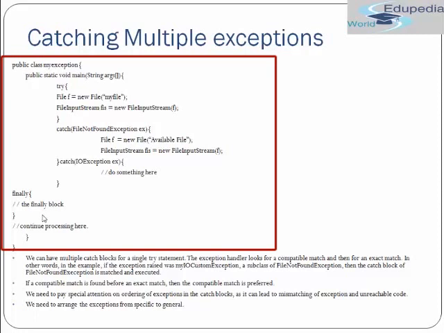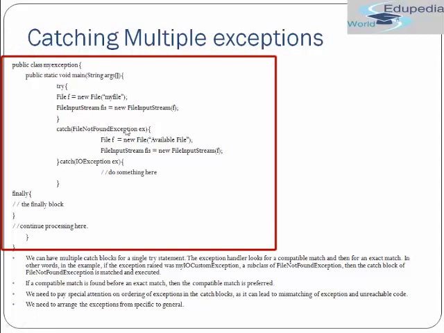Let's say a FileNotFoundException occurs, then this block will get executed. If an IOException occurs, then the below catch block will get executed. And if there is some other exception which is a subclass of FileNotFoundException, then this block will execute.